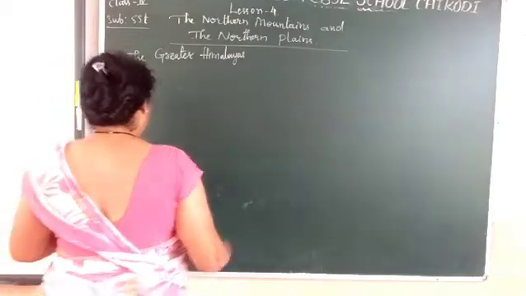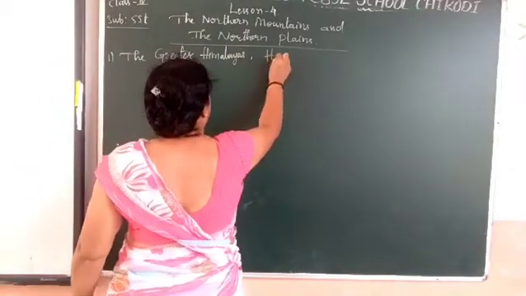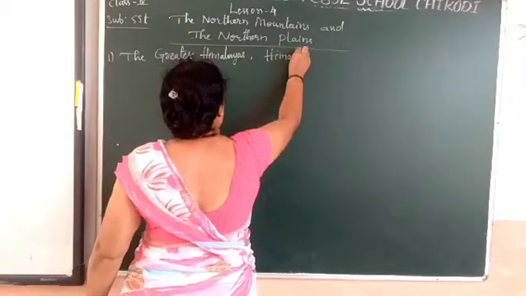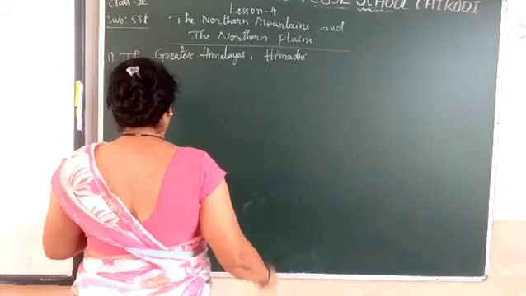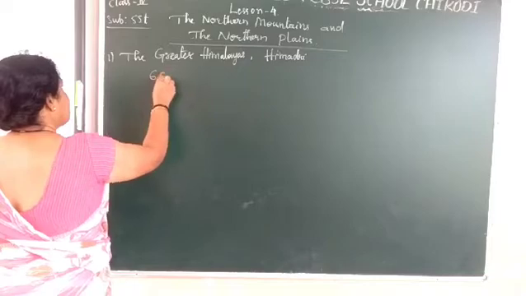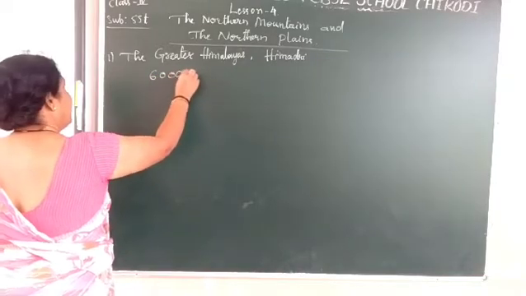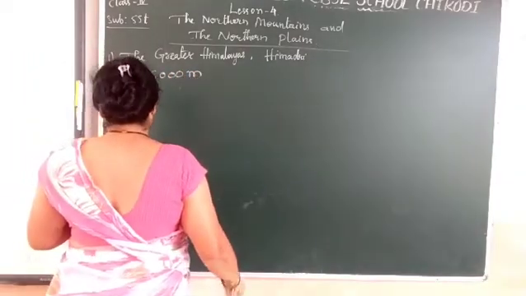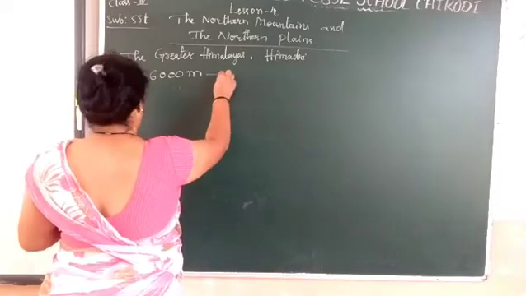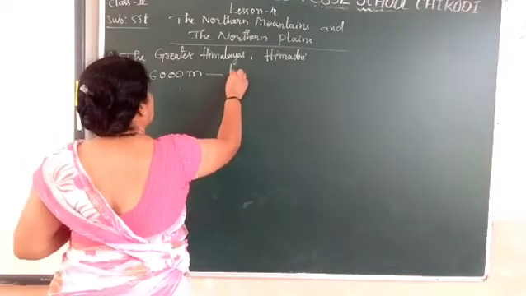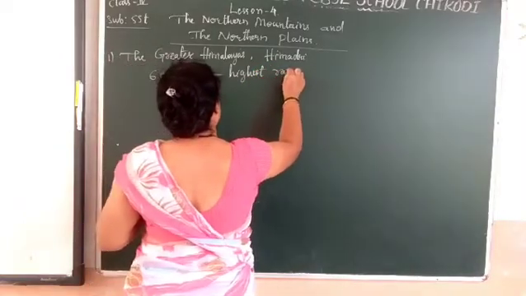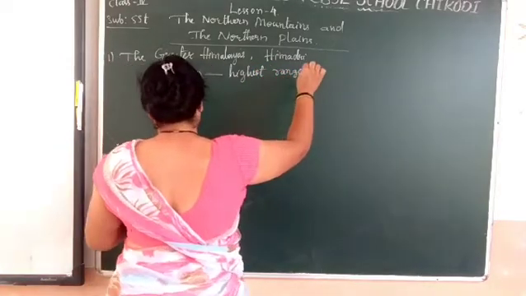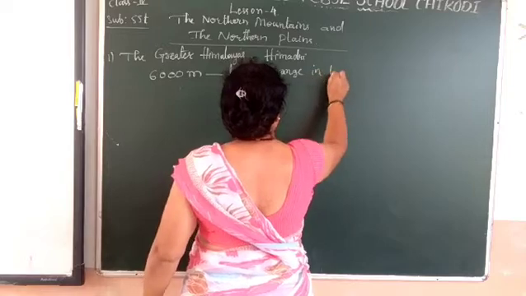The Greater Himalayas are also called Himadri, and have an average height of 6,000 meters, and it is the highest range in the Himalayas.